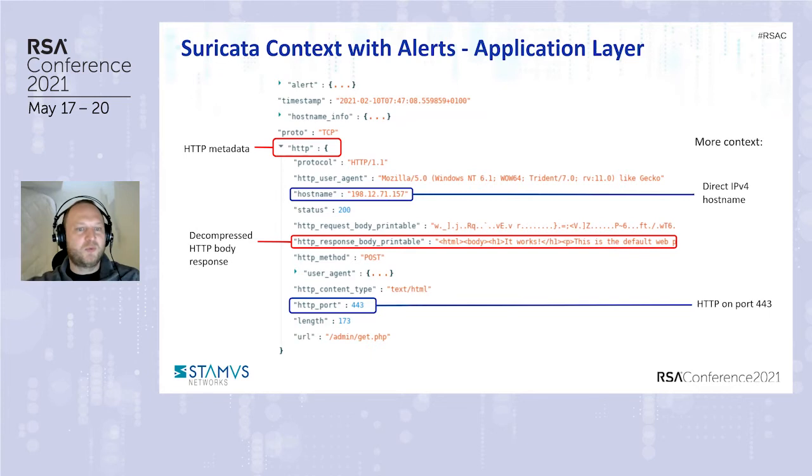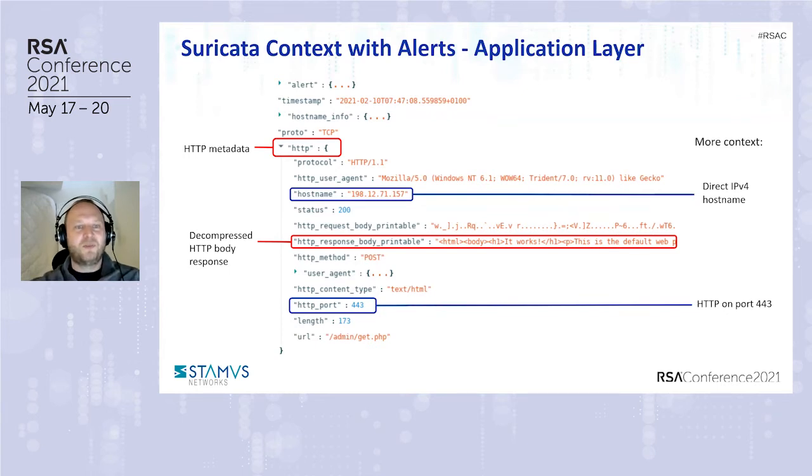One of the first things is the first blue box. It's the host name. We see that the host name is directly an IPv4 address. So it means that the user connected to this website by typing the IPv4 address. And in the line below this first blue box, the status is 200. And a little bit below that, the HTTP method is POST. So we got a POST on an IPv4 address. And what we can see in the answer, which is the HTTP response body printable, is that we got the standard default web page. It works. This is the default web page.